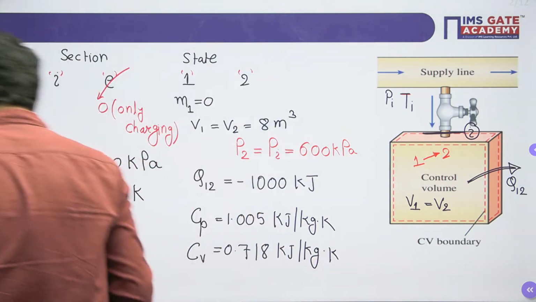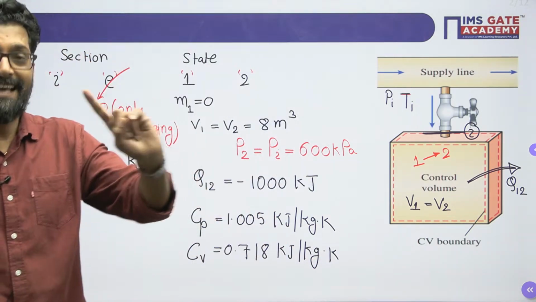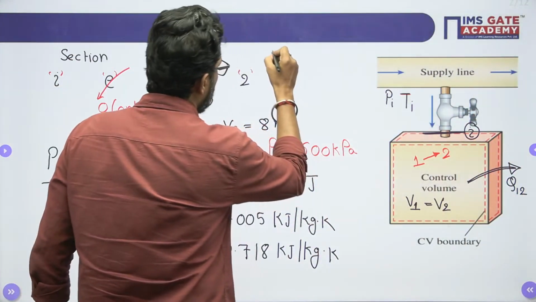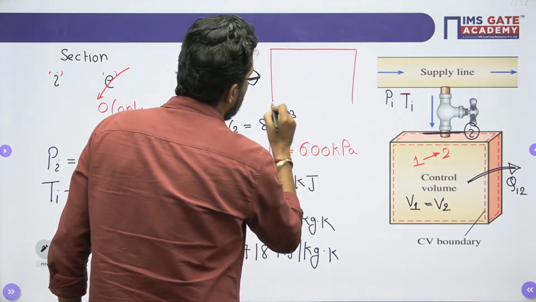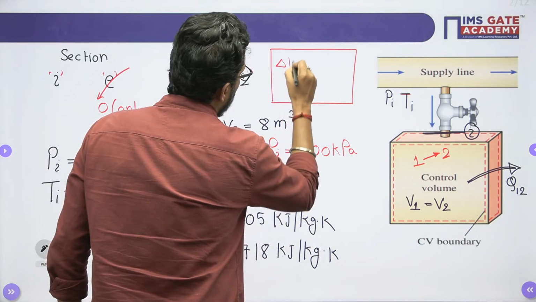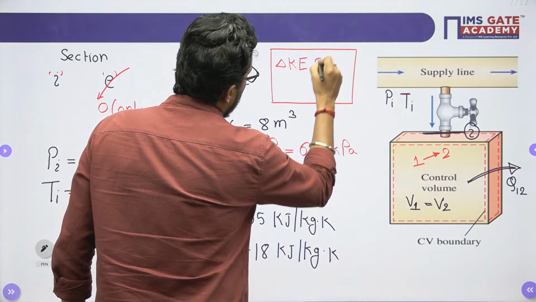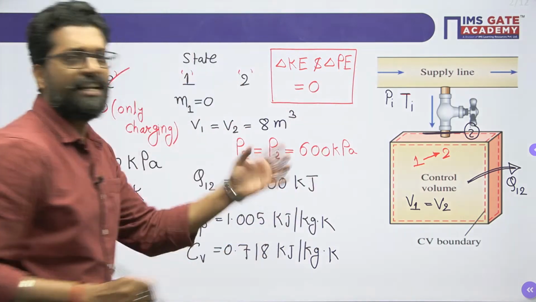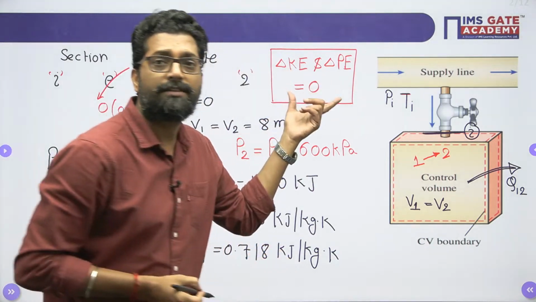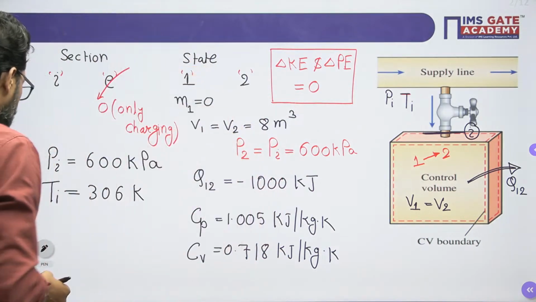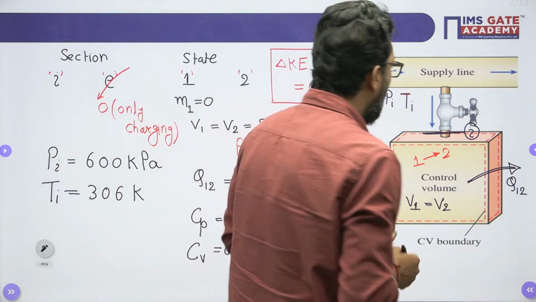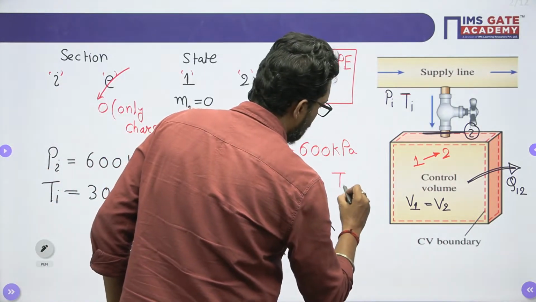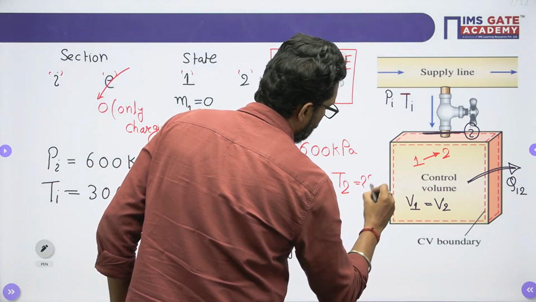Now my dear, the question says that the changes in kinetic and potential energy are negligible. That means delta KE and delta PE are equal to 0. The change is negligible, that means the system is stationary. Okay. Now we have to find the final temperature T2 of the system. This you have to find.